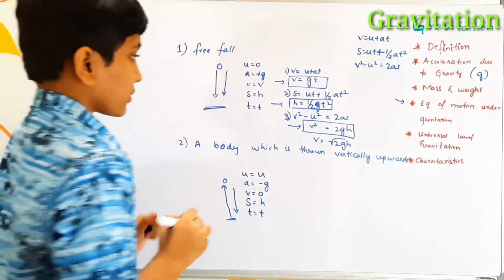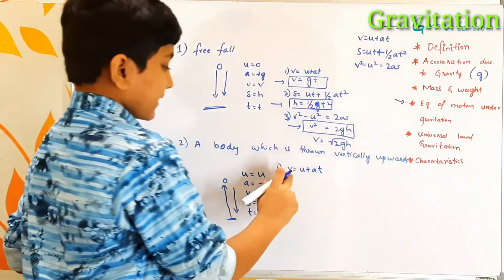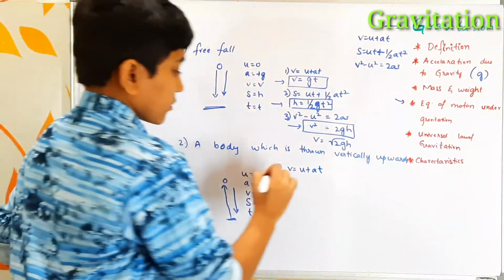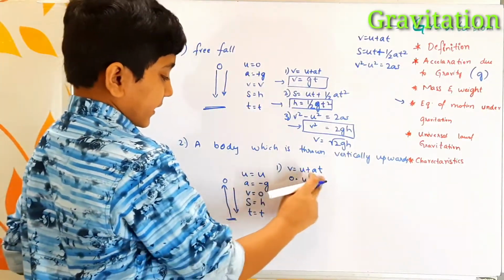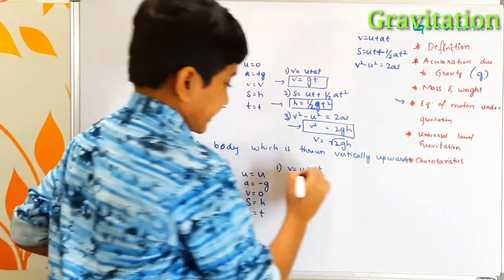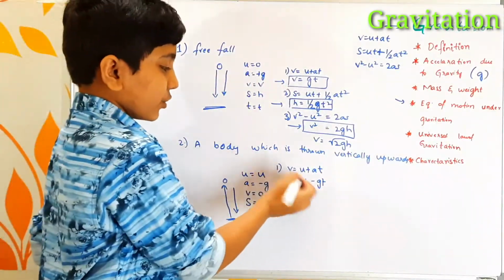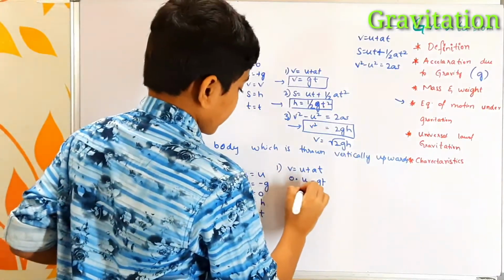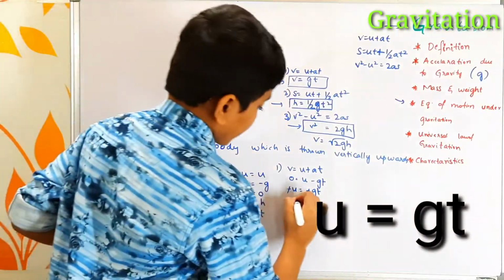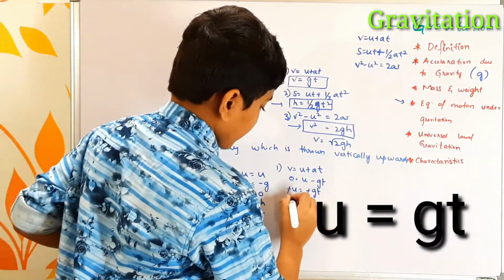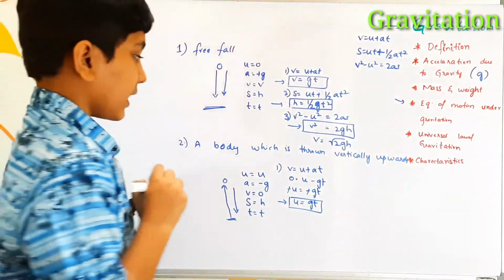So what are the equations of motion? First one, v equals u plus at. In this equation, the v value is 0. So 0 equals u, and here the a value is minus g and the t value is t. It is minus gt. So 0 equals u minus gt. If we bring this u to this side, it becomes minus u. Minus u equals minus gt. Minus and minus get cancelled. We would be left with u equals gt. So it is our first equation of motion for a body which is thrown vertically upwards.